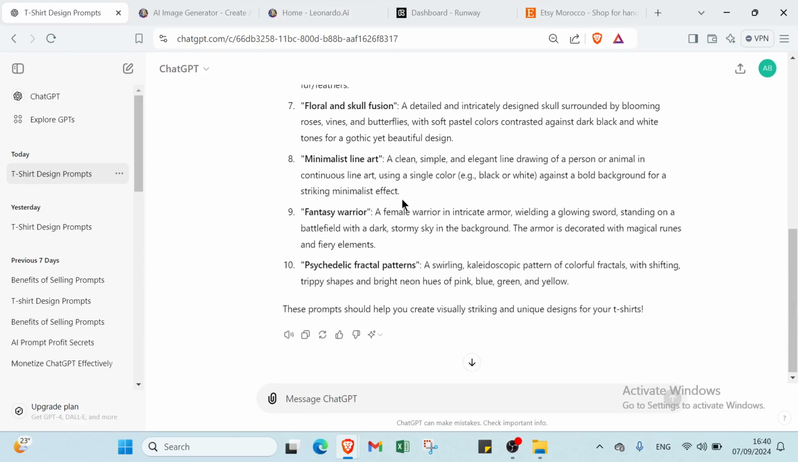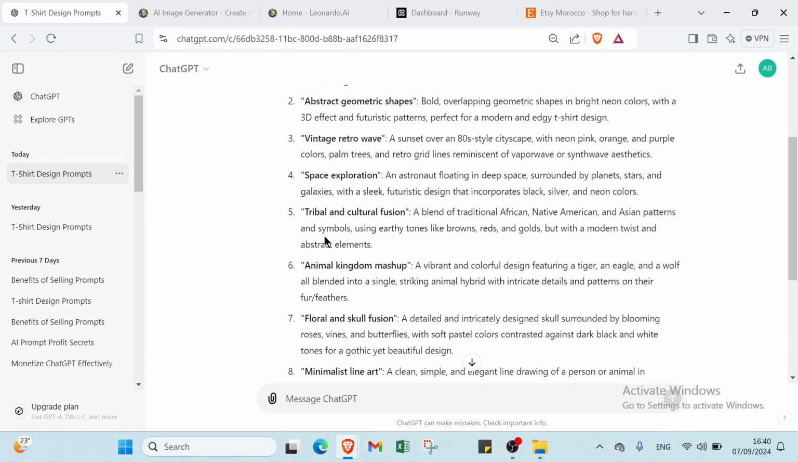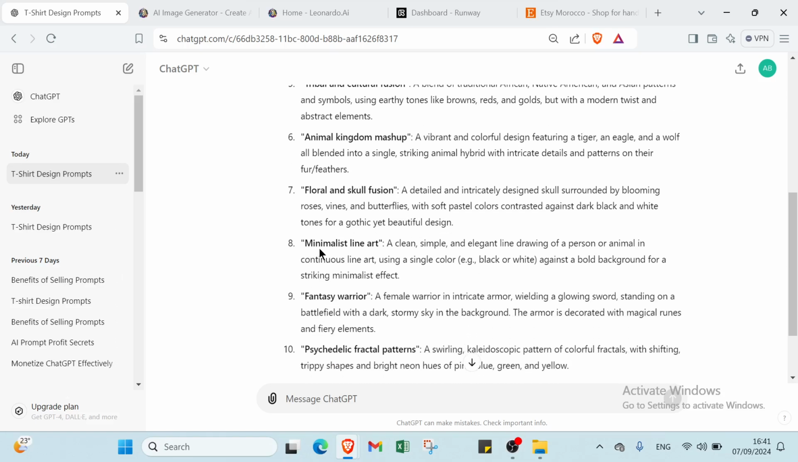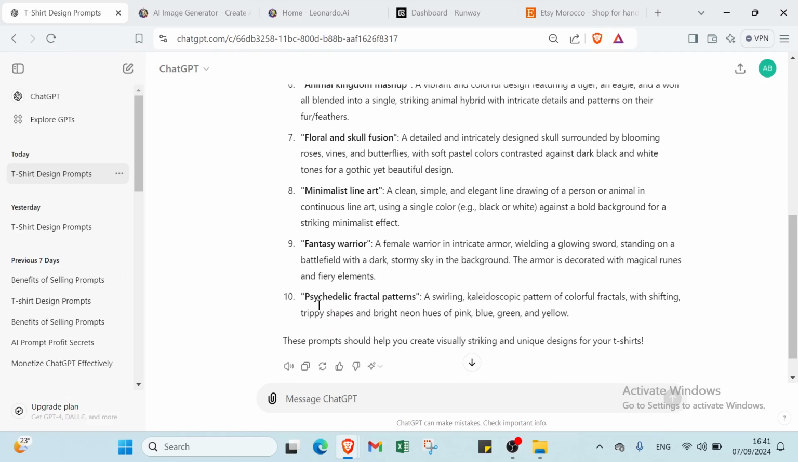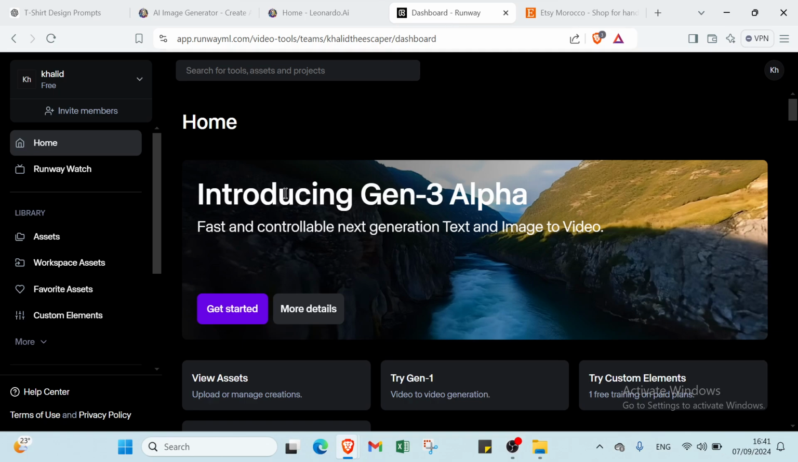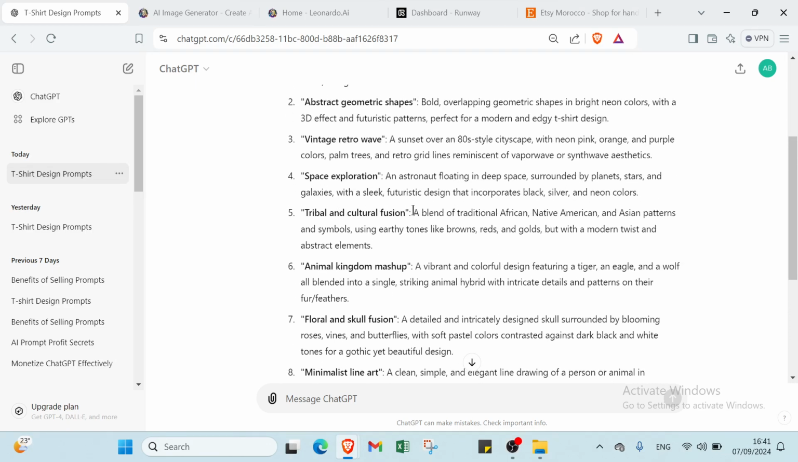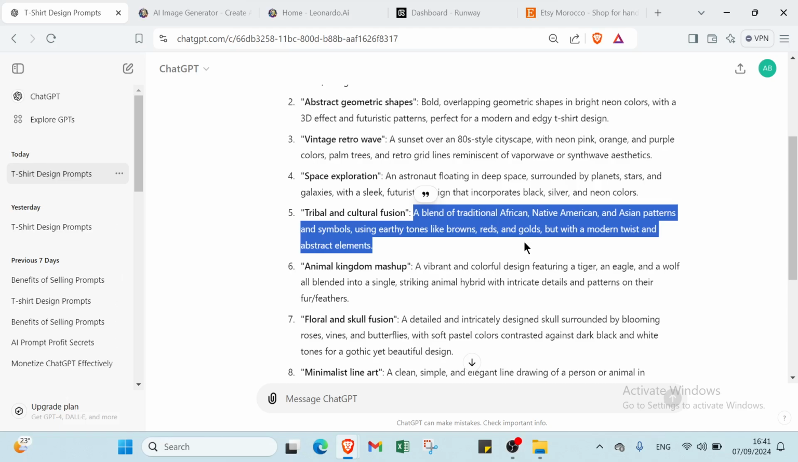Here are some creative prompts for generating t-shirt designs. We have the first one, a natural scene. We have abstract geometric shapes, vintage retro wave, space exploration, tribal and cultural fusion. We also have animal kingdom mashup, floral and skull fusion. We have minimalist line art, fantasy warrior, psychedelic fractal patterns. So you can just copy the one you want, then paste it on Runway. This is Runway. I will explain what Runway is later. So let's choose this one, for example, to run, and we will copy it.